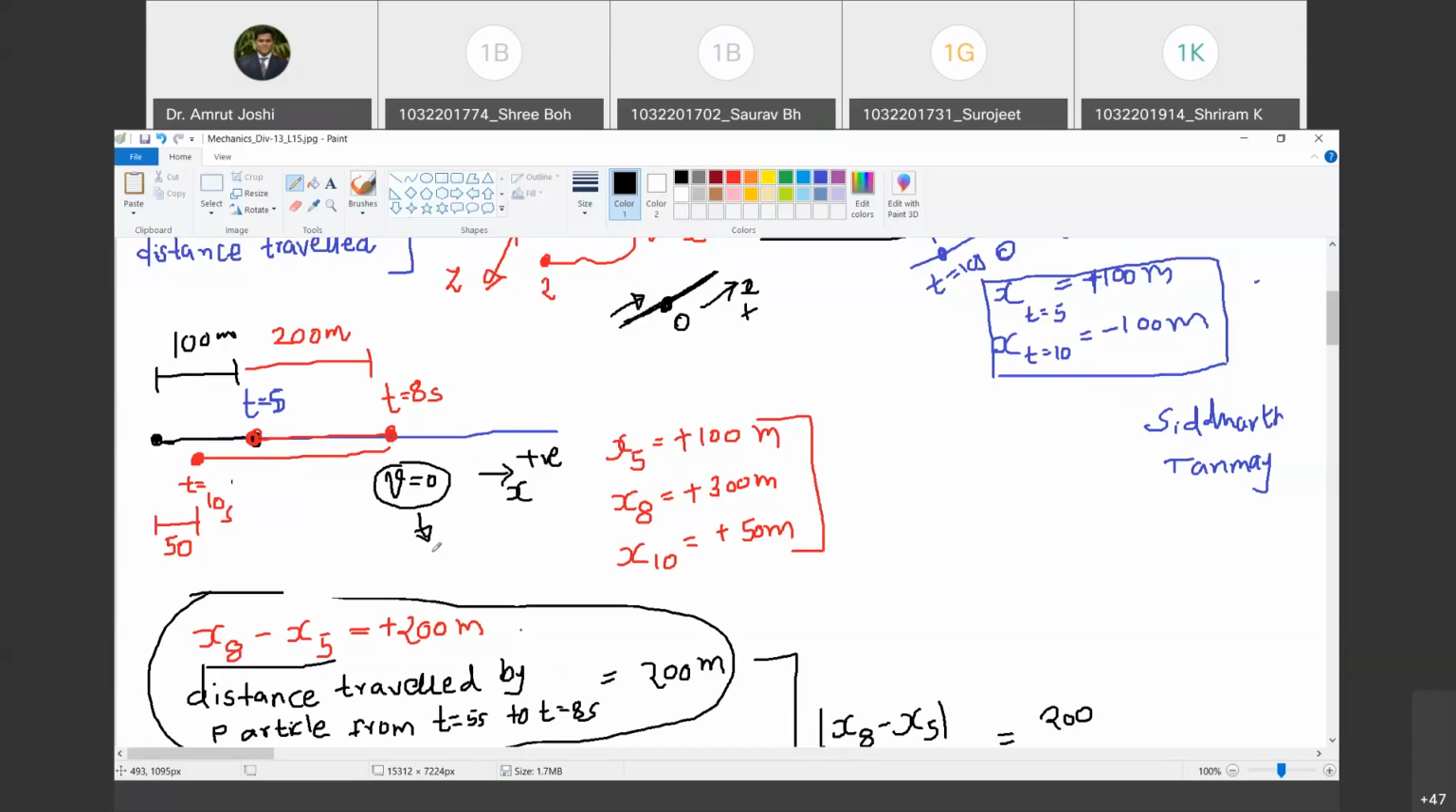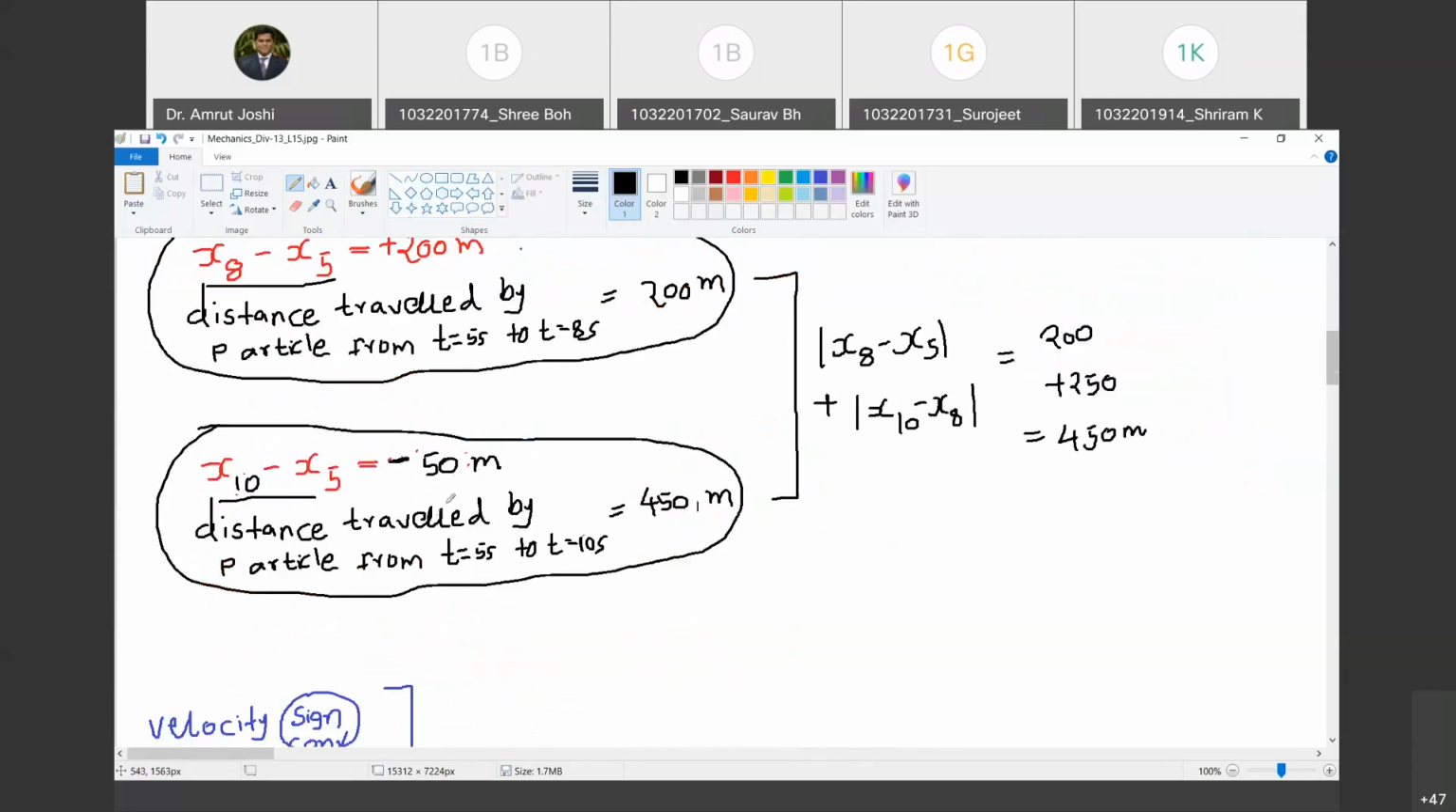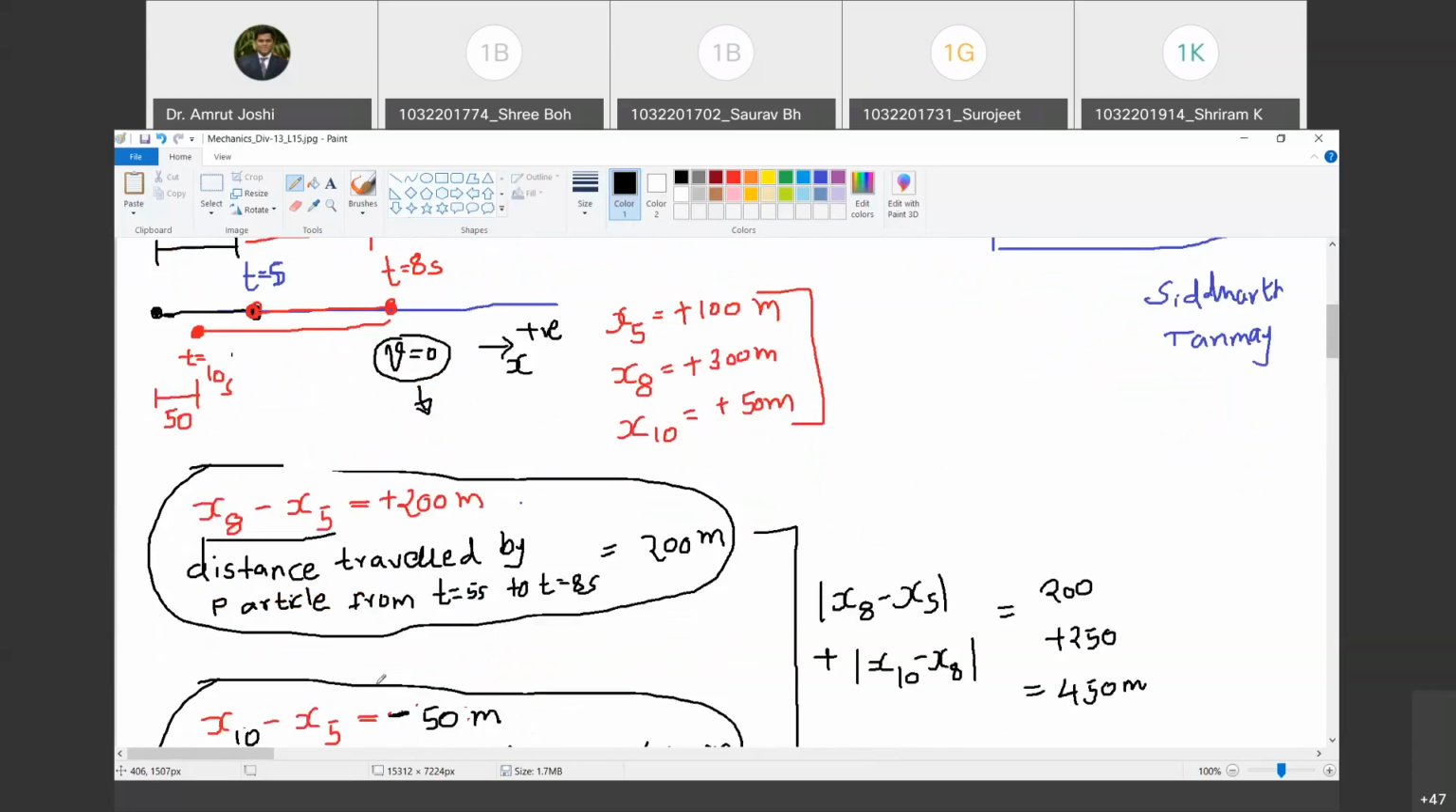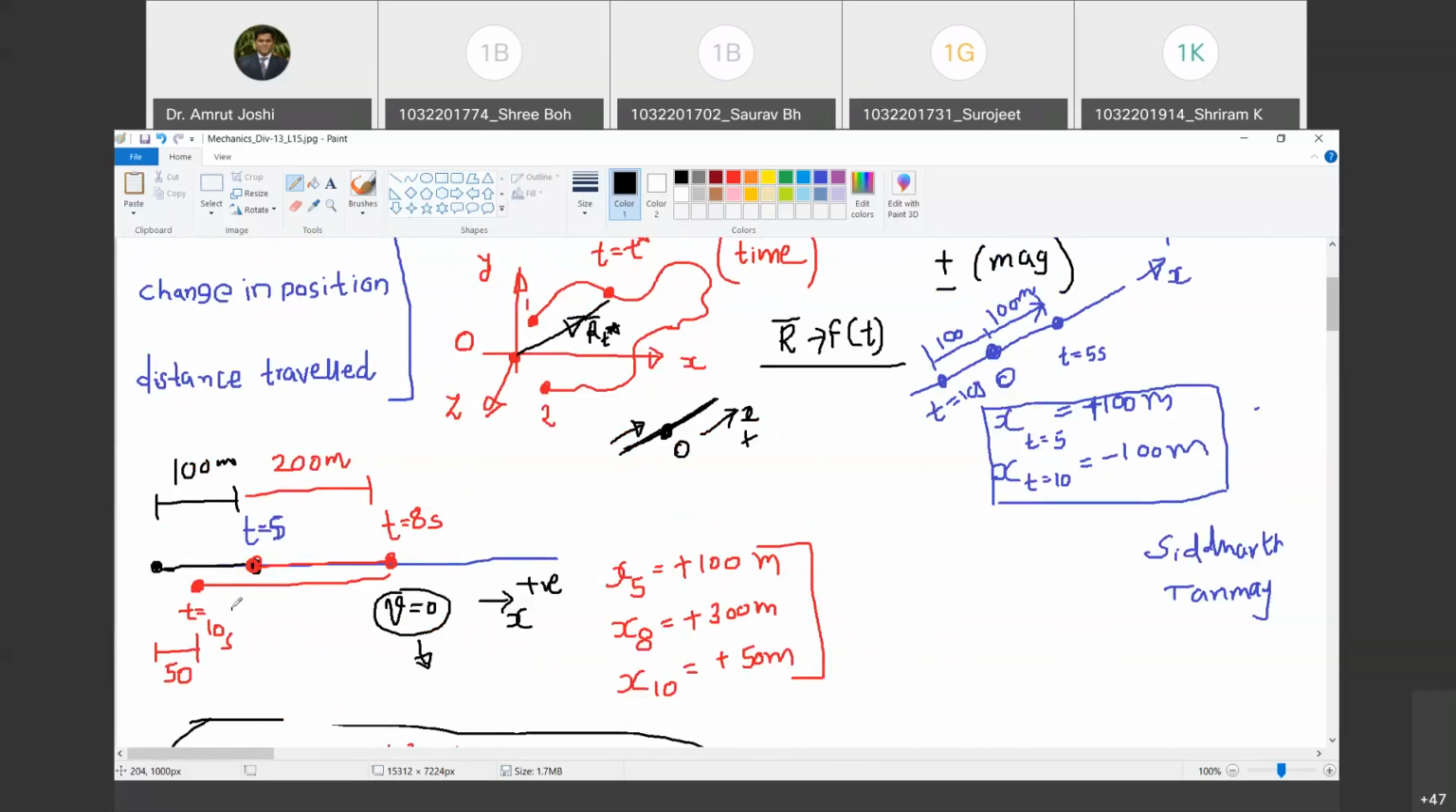Yes, sir. Now let us see what I am trying to say. The bigger conclusion is this. If you have to find out the distance traveled by the particle during time t equal to 5 seconds to t equal to 10 seconds, the first thing you should do is check if the particle has approached or achieved zero velocity somewhere during this interval. Are you with me? Yes, sir. Let us say the particle has assumed zero velocity at time t equal to 8 seconds and then the direction of motion has reversed in this case. Are you with me? Yes, sir.